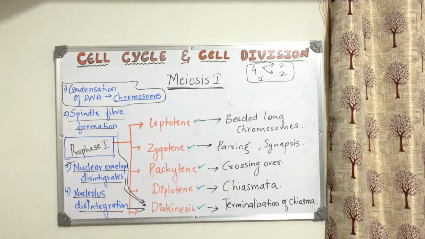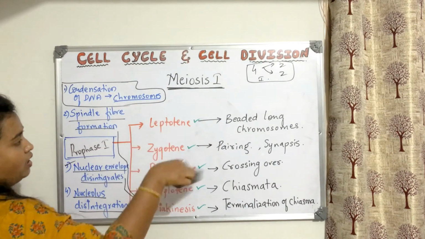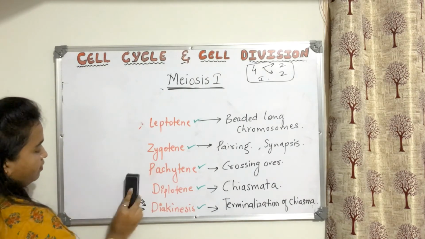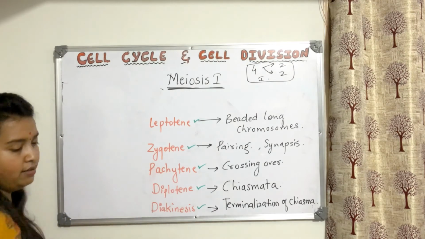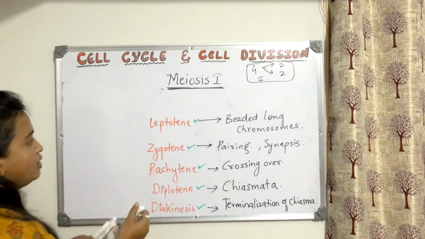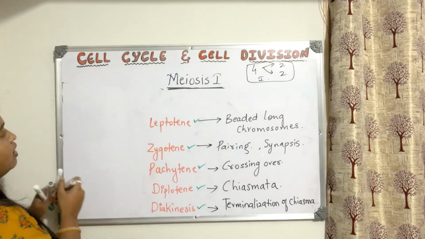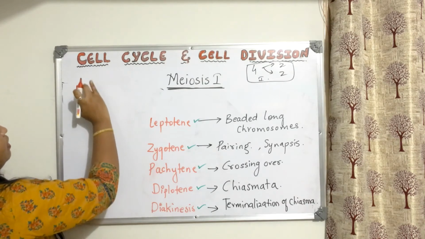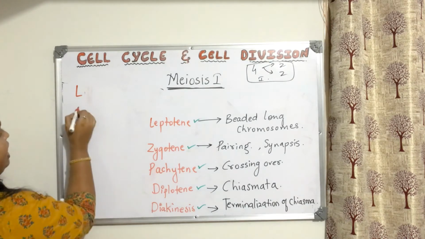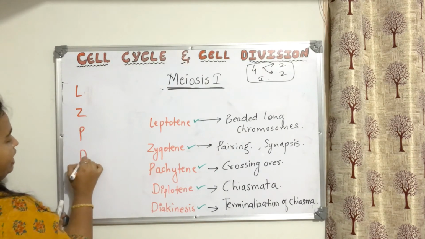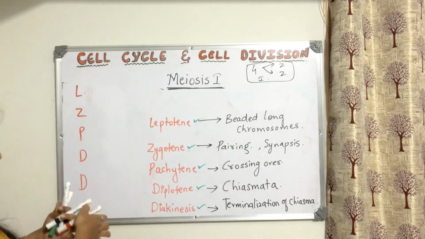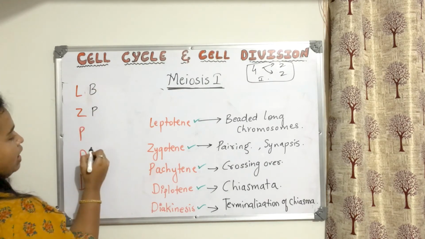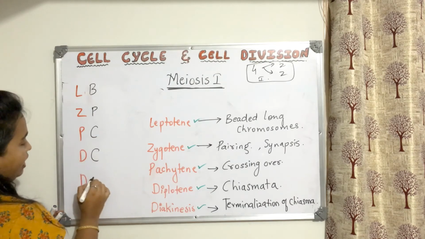Now let us do some mnemonics to understand prophase 1. Leptotene, this you have to remember. You can make your own mnemonics, but I am trying to do something. L is always first: L, Z, P, D and D. So the mnemonic will be LB, ZP, PC, DC and DT.